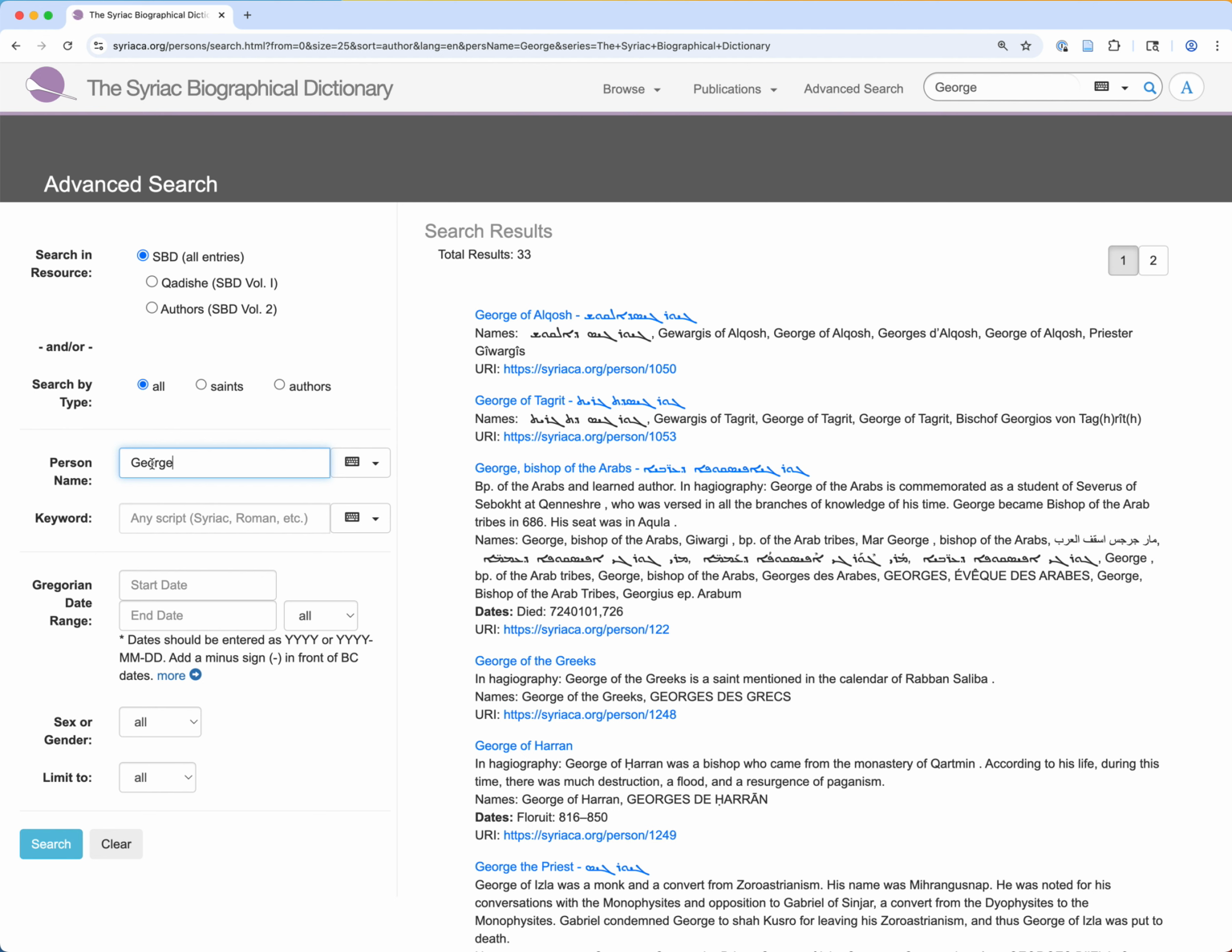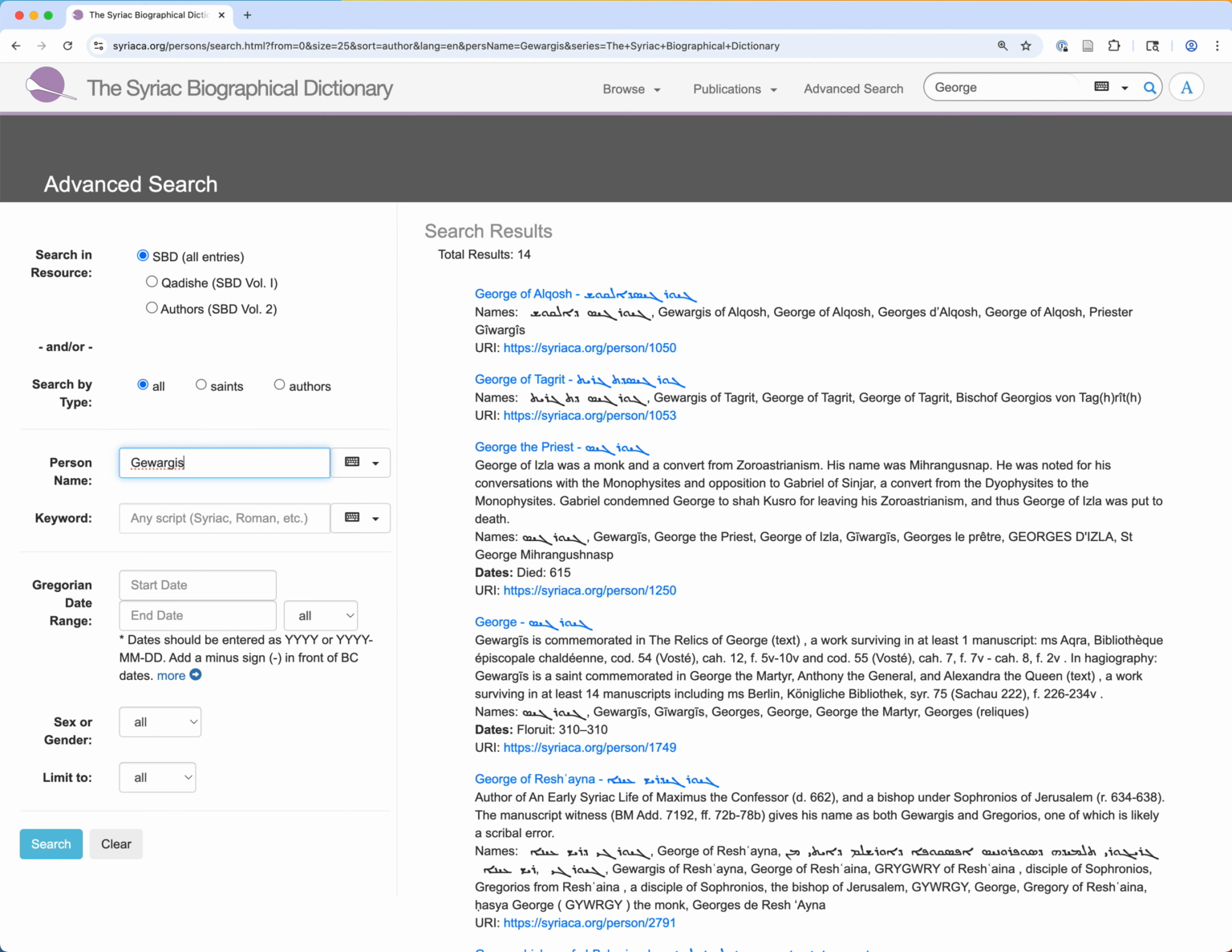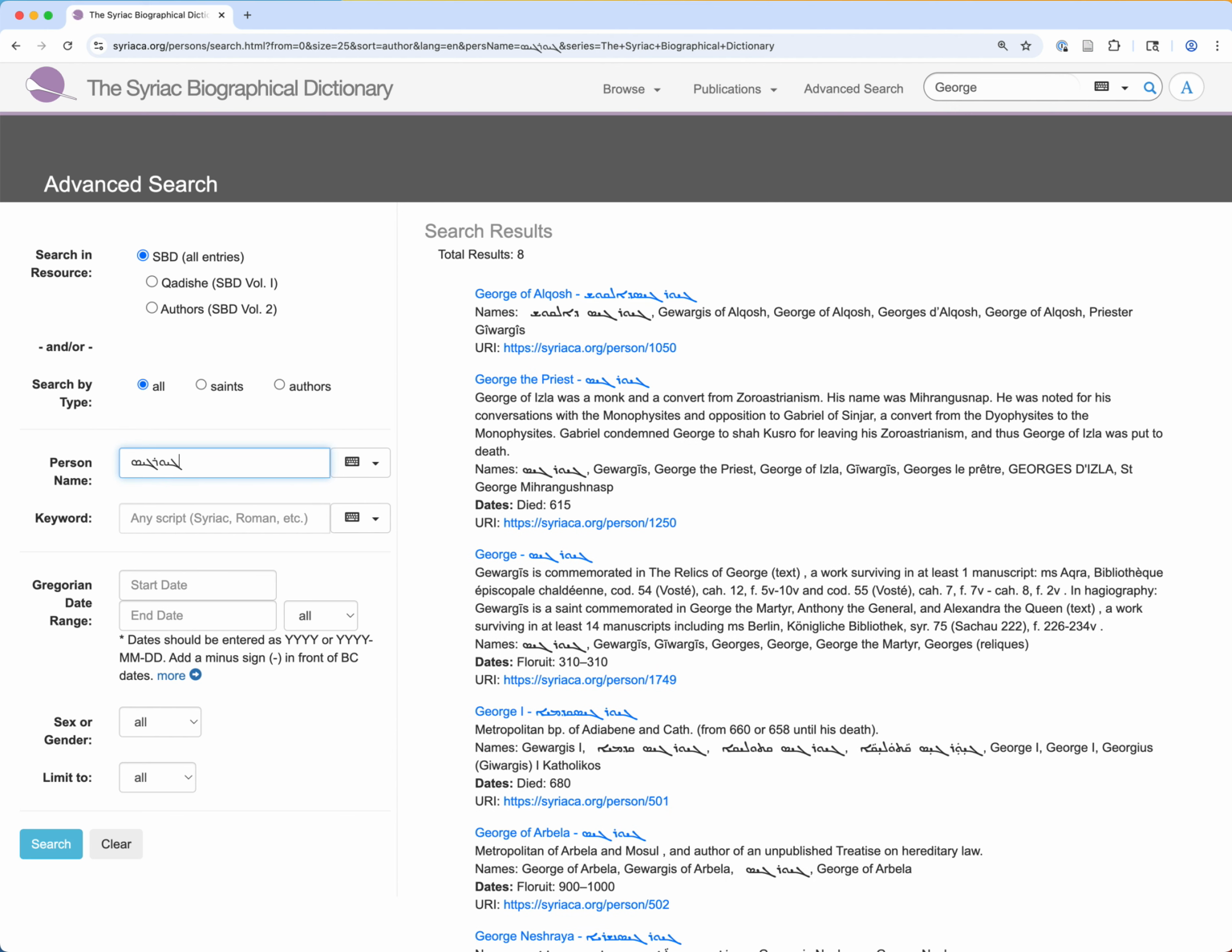It's also possible to search other forms, so we can put in Georgis. This gives you all the entries that have that. It's also possible to search by Syriac name form as well. But again, it all depends on how many entries have that specific form that you've searched for. So again, searching is a choice between a highly specific exact match search here in person name or a more general search up here in the general search box.